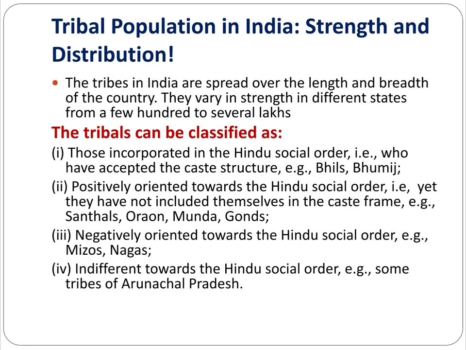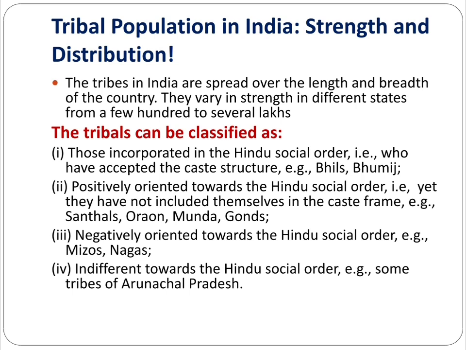Then next one, third, the negatively oriented towards the Hindu social order. For example, the Mizos and the Nagas tribes. Then the fourth one, indifferent towards the Hindu social order. For example, here are given some tribes of Arunachal Pradesh.